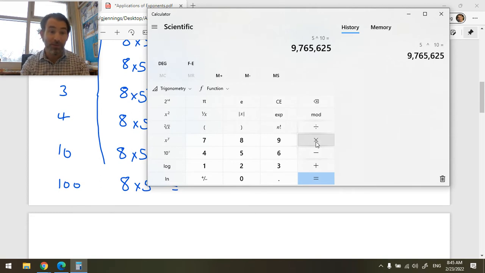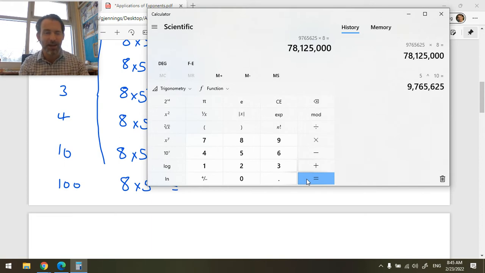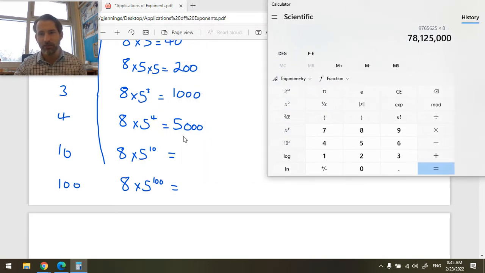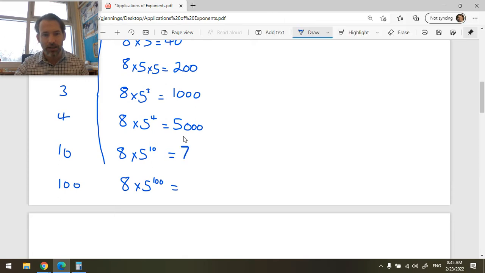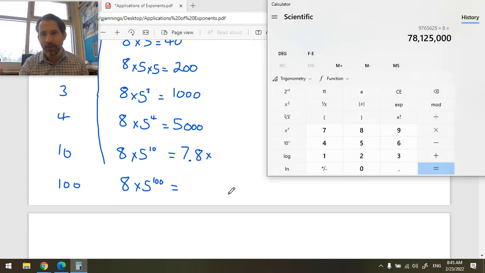So we're already maybe using scientific notation to write that number down. We're going to multiply that by 8. It's going to have a lot of zeros. Watch this. It's going to have 3 zeros. Equals. Amazing. How did I know that? If you know how I knew that, tell me, and I will know that you know that too. So 78 million people. So I'm going to write that down in scientific notation. 7.8 times 10 to the 7.